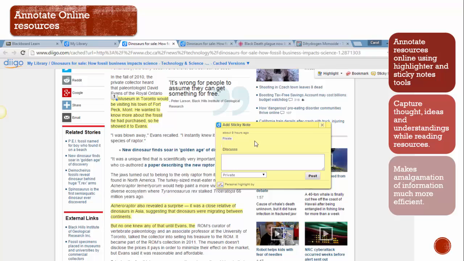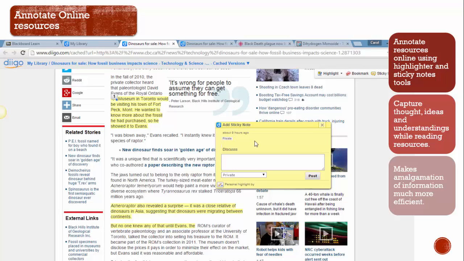resource itself. I think the annotation is a great tool for students to use because they can actually capture any initial ideas that they might have or questions they might have while reading a resource for the first time. Before you could annotate directly online, a student would have to either print out a paper copy of the resource, or they might have to save it, copy and paste it into a word processing document. And in that time, they might actually lose their train of thought.